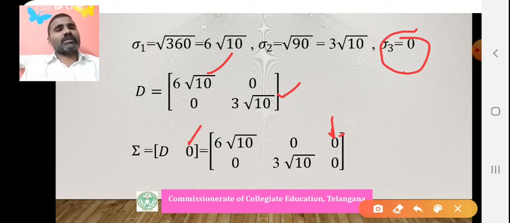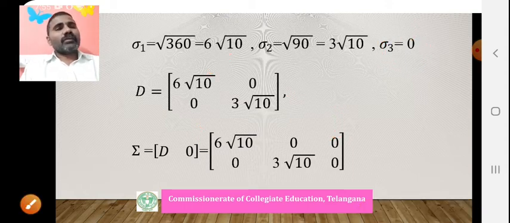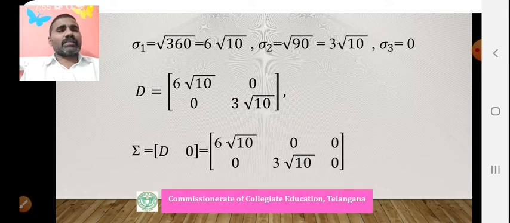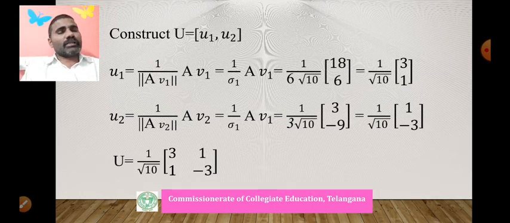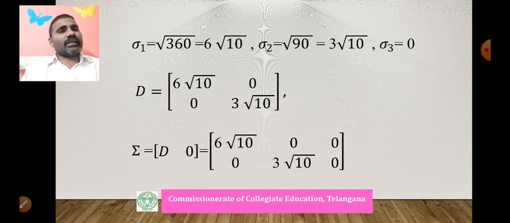Now we have constructed V as well as sigma. How many non-zero singular values are there? Sigma 1 and sigma 2. Sigma 3 will be 0. Now we construct U. What is the order of U? A is 2 by 3, so U is 2 by 2. Two singular values are enough, that's why we are getting only 2 non-zero singular values. Another singular value will become 0, you can observe simply here.